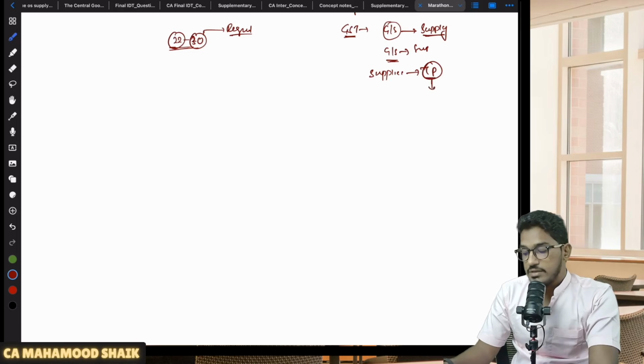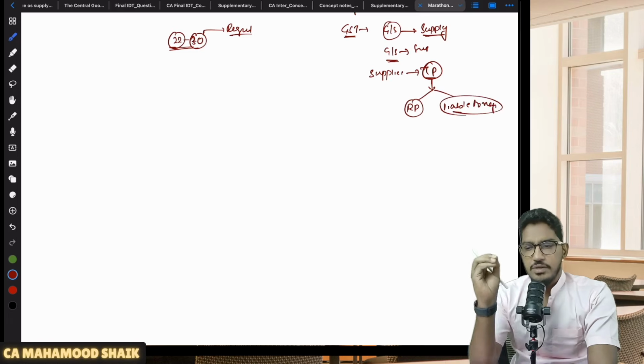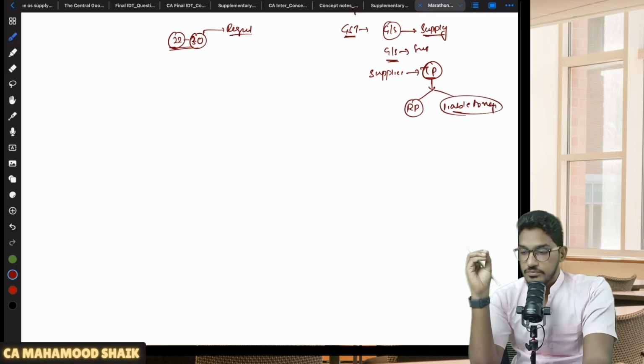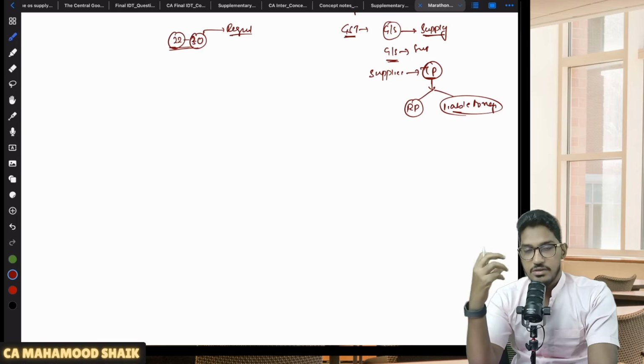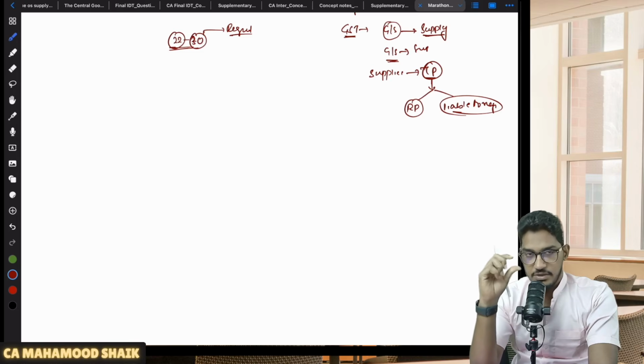Now a question you will get: sir, what is the meaning of taxable person? They say that taxable person means the person who is already registered under the GST Act or a person who is liable to register under the GST Act. So what do you mean by taxable person? Very important, you have to remember this. What do you mean by taxable person in this concept of GST? This term taxable person is very important.